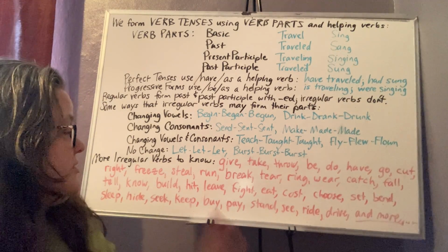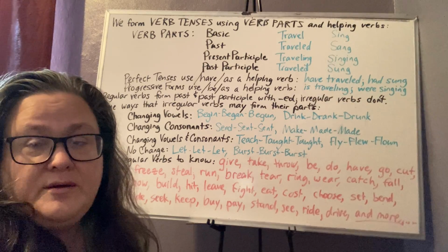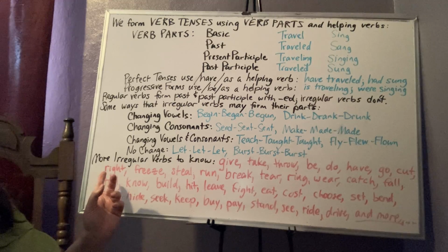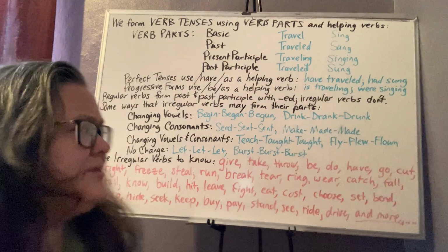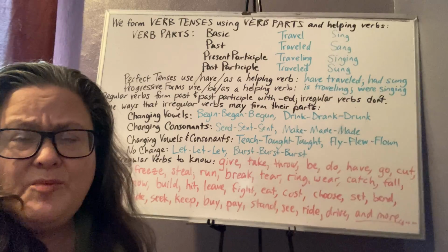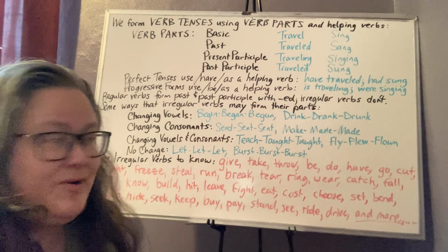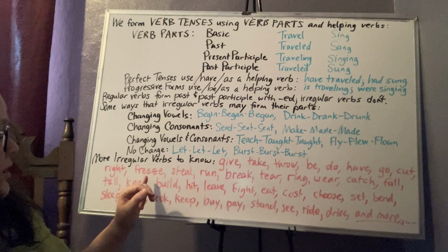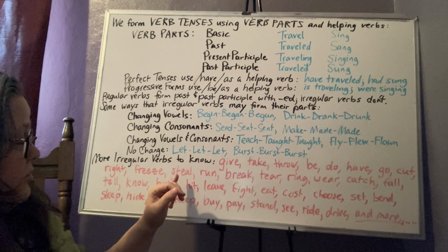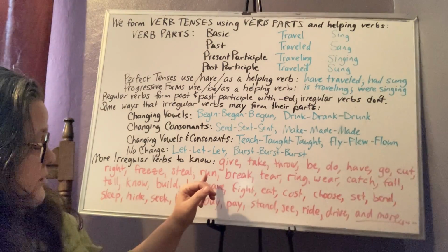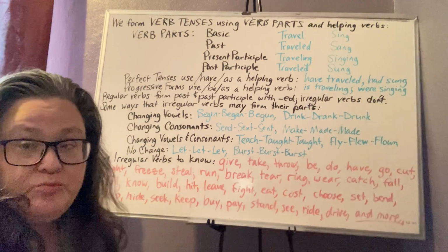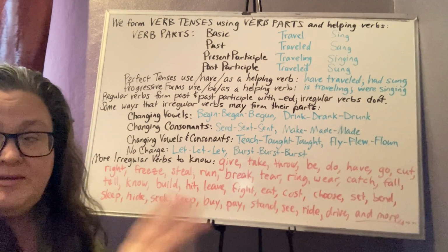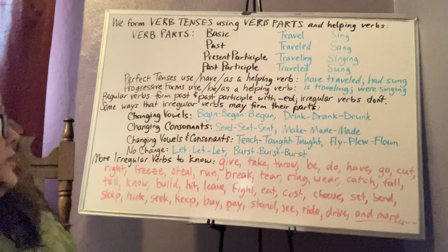Cut is one of those that does not change. I cut yesterday, I cut, I have cut before. I put write here. So yes, we can use that word as a verb, but I think in my mind I was thinking of W-R-I-T-E. Freeze becomes froze, becomes frozen. Steal, stole, stolen. Run, yesterday I ran. I have run before. So for the past participle, run goes back to the same as the basic form.